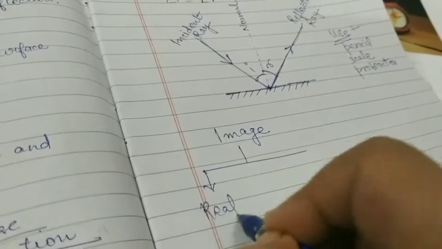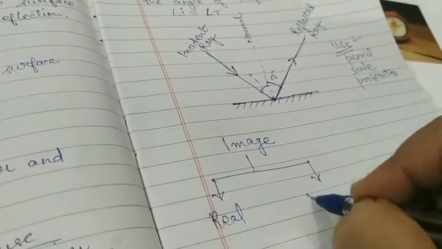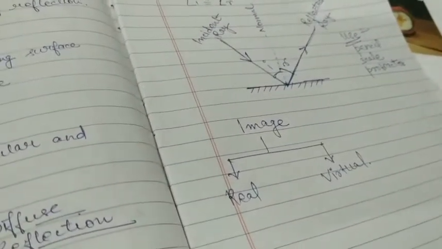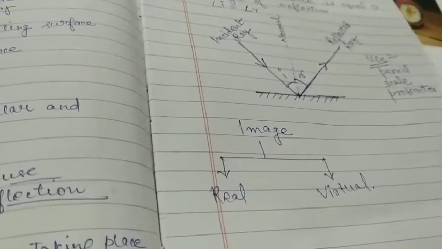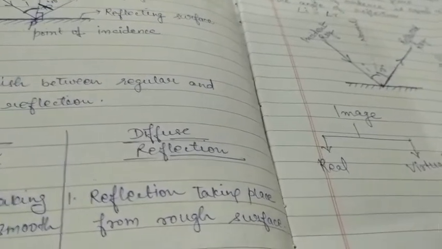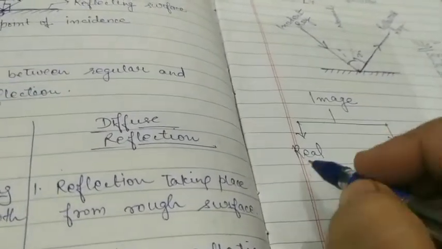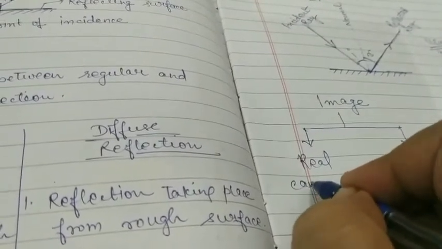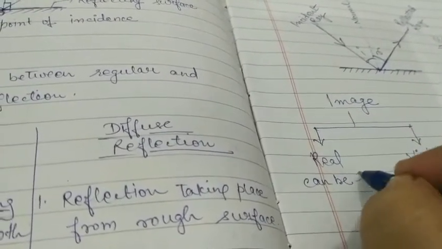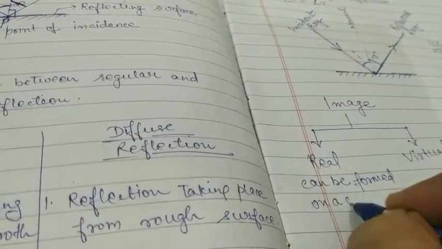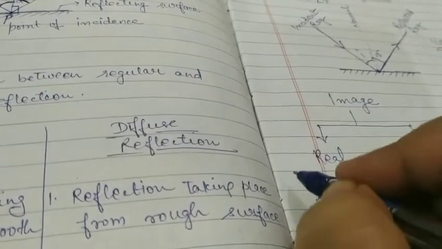Real and virtual. Okay, so real images are those which can be formed on a screen.